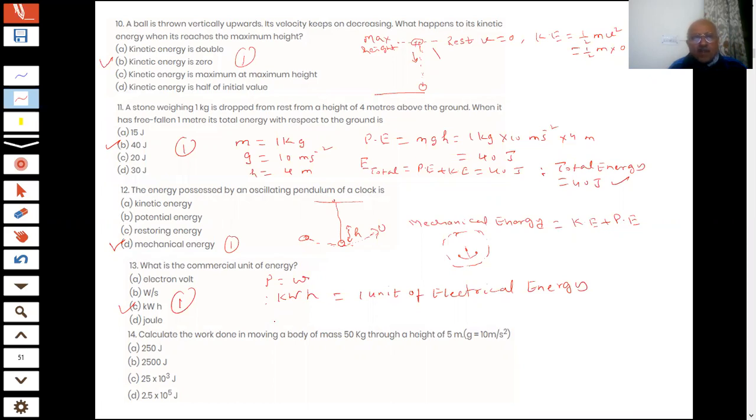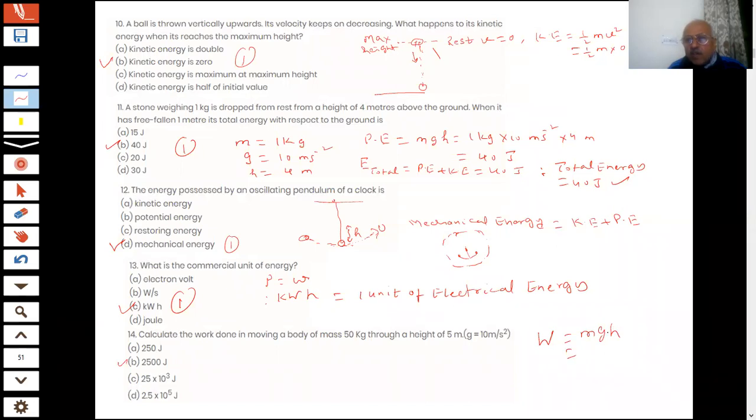How much work is done when you will be moving a body of mass 50 kg through a height of 5 meters? B part is the answer, 2500 joules. Let us see what is the work done. Potential energy, gravitational potential energy.